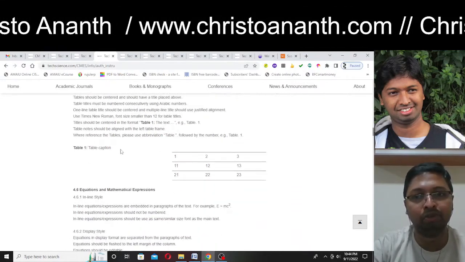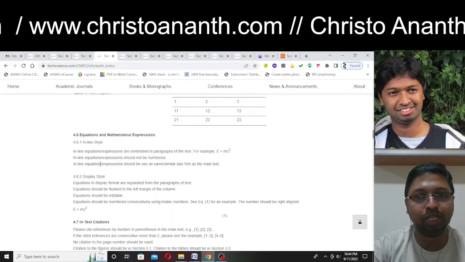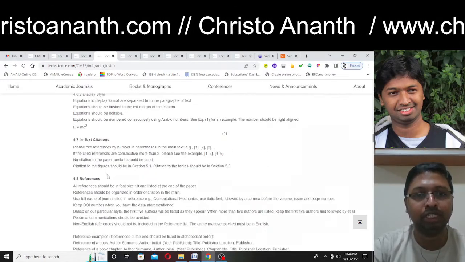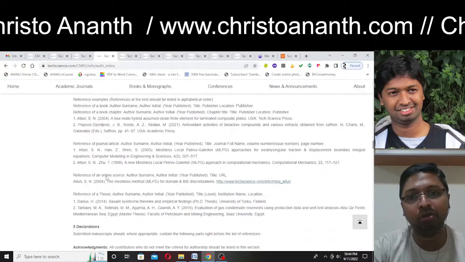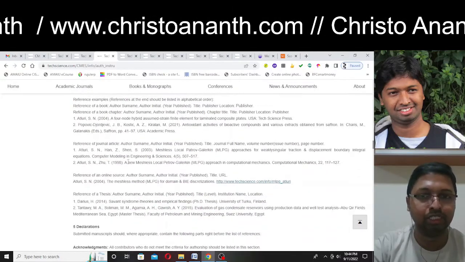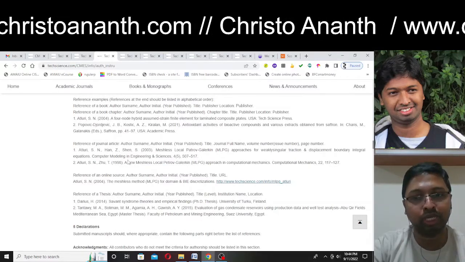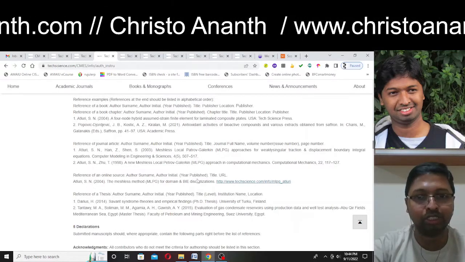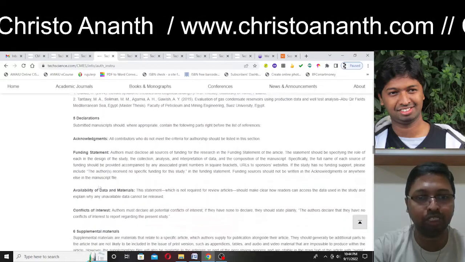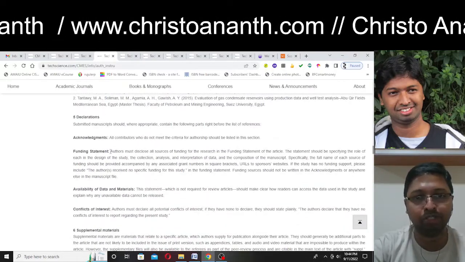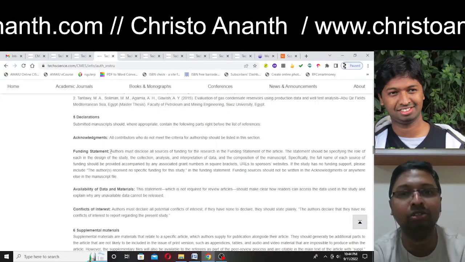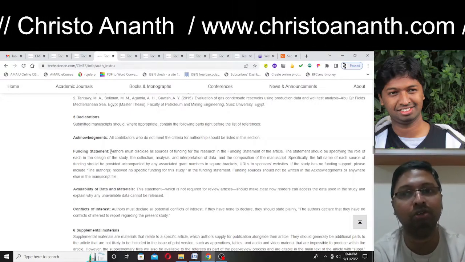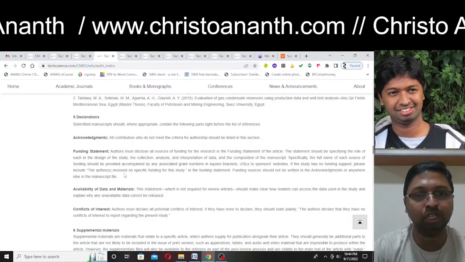Then the table format is also given, and equations and mathematical expressions, how they should be displayed, that is also given. Even in the case of references, how you should cite the journal article, books, book chapters, editorial sections, dissertation, thesis, everything they have given in detail. And of course the funding statement. Since the article processing charge is a little bit higher, normally they will go with funding. This is how you specify the funding details.